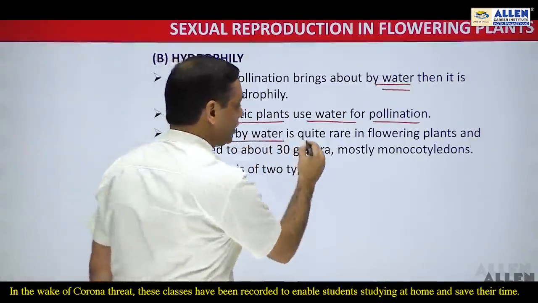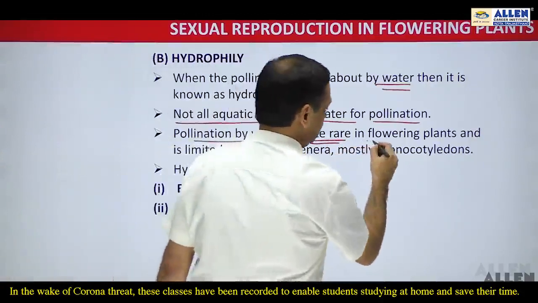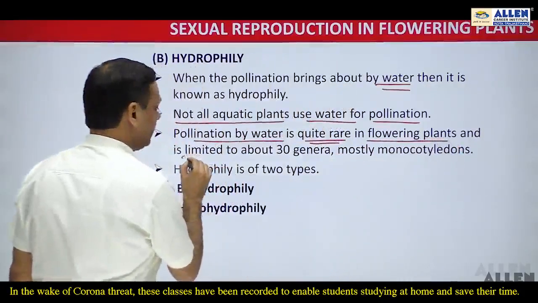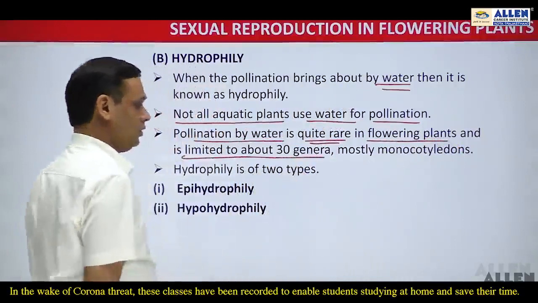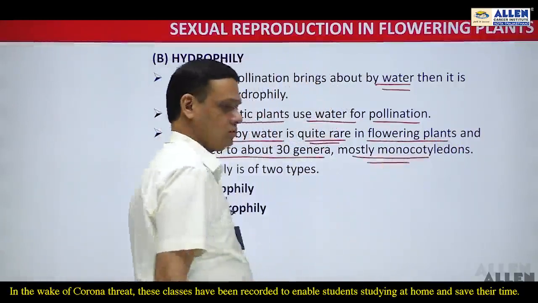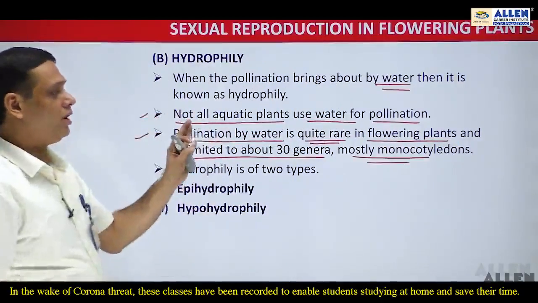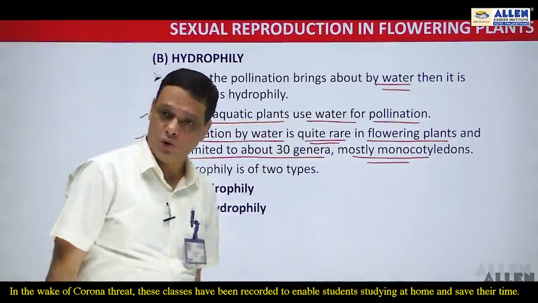Pollination by water is quite rare in flowering plants, and it is limited to about 30 genera only. Most of these genera are monocots. So remember these two important points: not all aquatic plants use water for pollination, and pollination by water is quite rare.